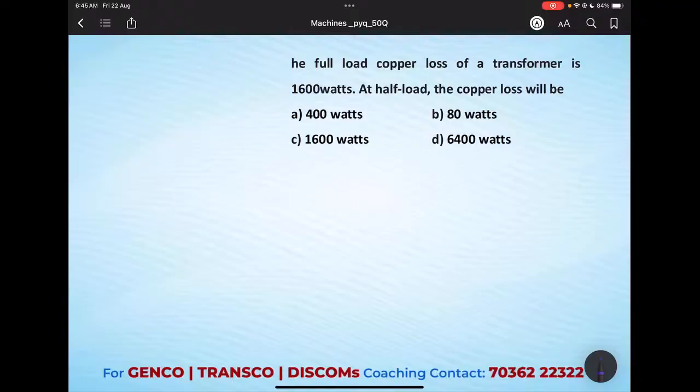Now we understood that the concept is related to, first we need to note down the concept: copper loss of the transformer. What we need to find out? They have given copper loss at full load, and we need to calculate copper loss at half load. As we already explained, the copper loss at any fraction of load x equals x square into copper loss at full load, where x is the fraction of full load.